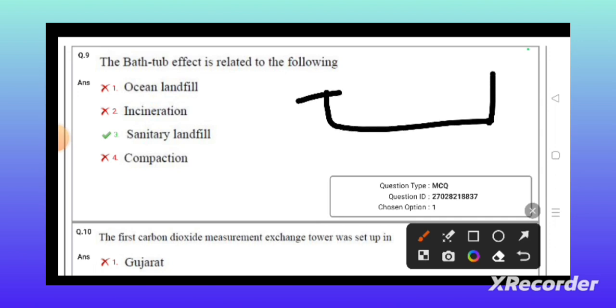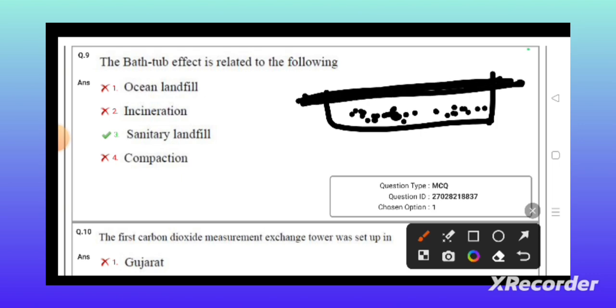In this landfill, we put different types of waste and cover it up. But different leachates are released into the underground water, which leads to underground pollution like nitrate pollution or different heavy metal pollution. This effect is known as the bathtub effect.